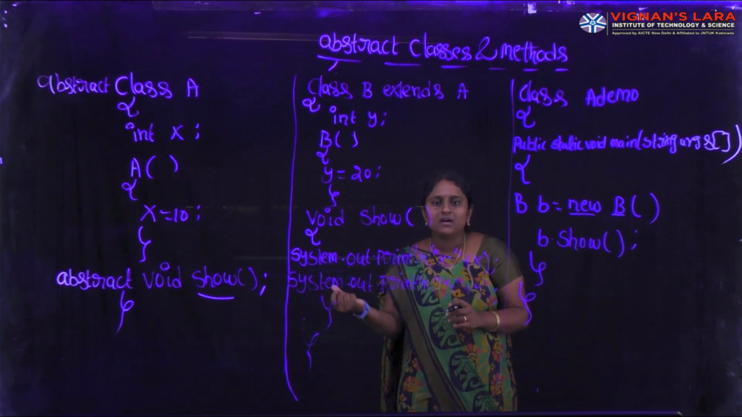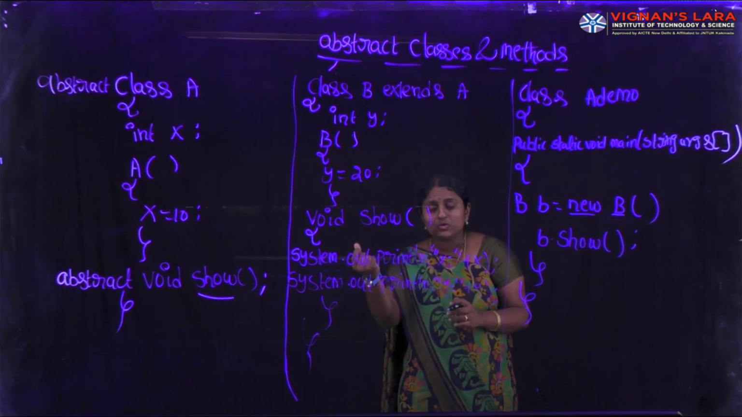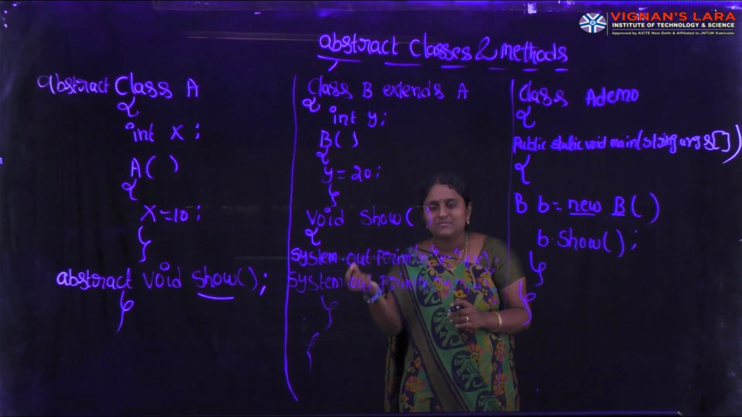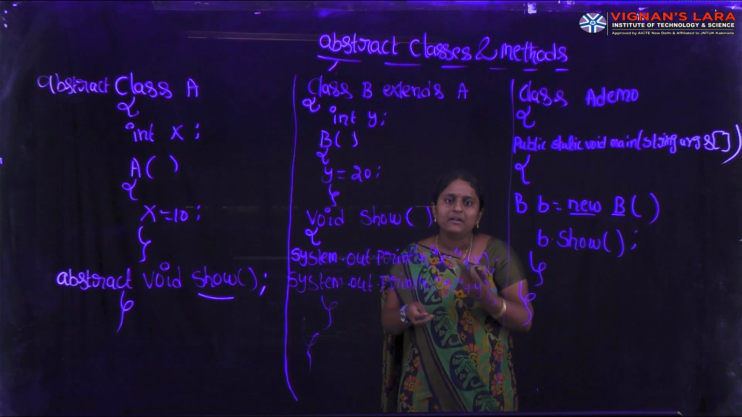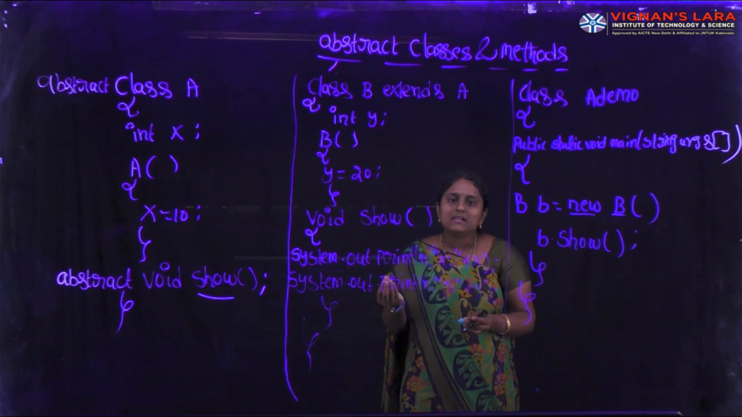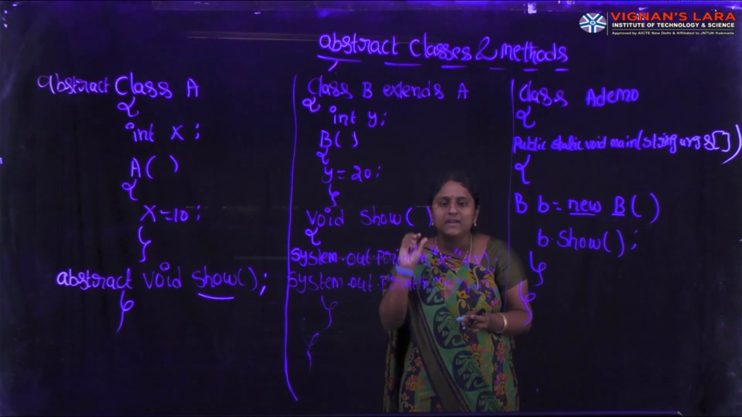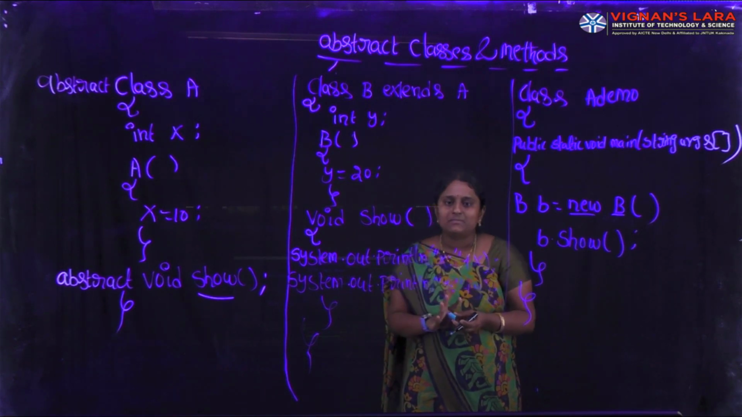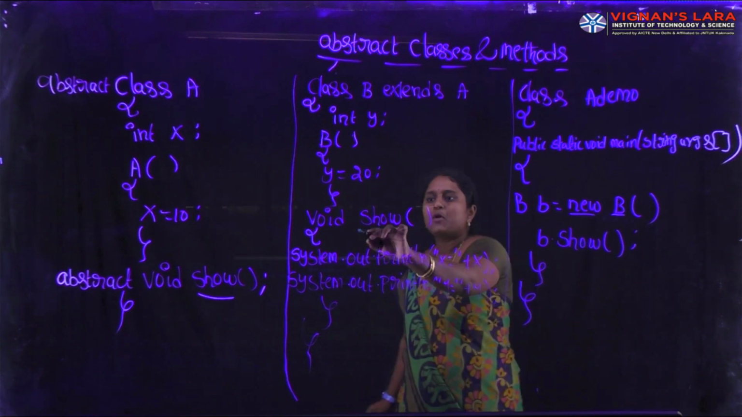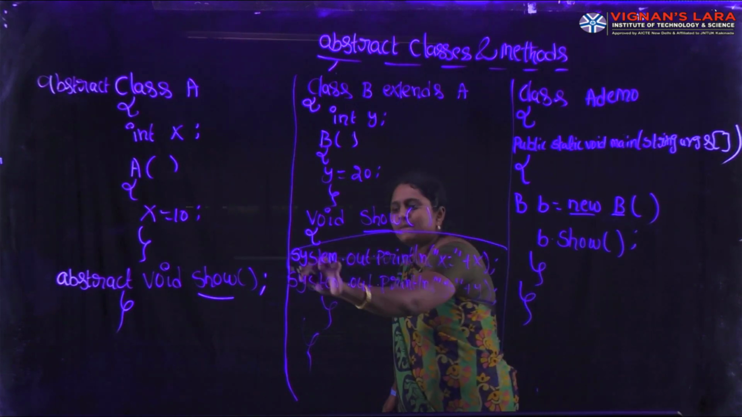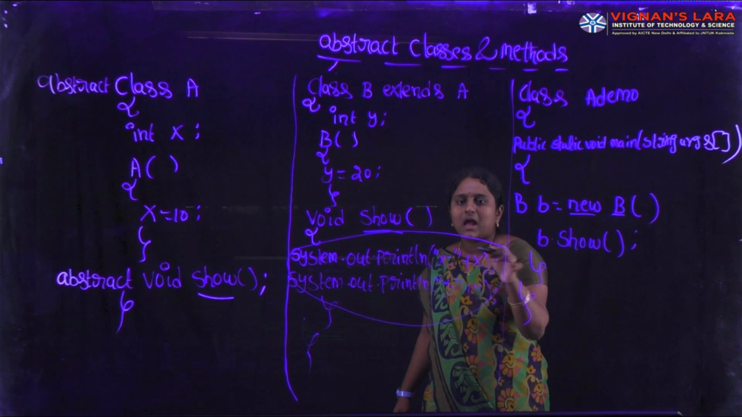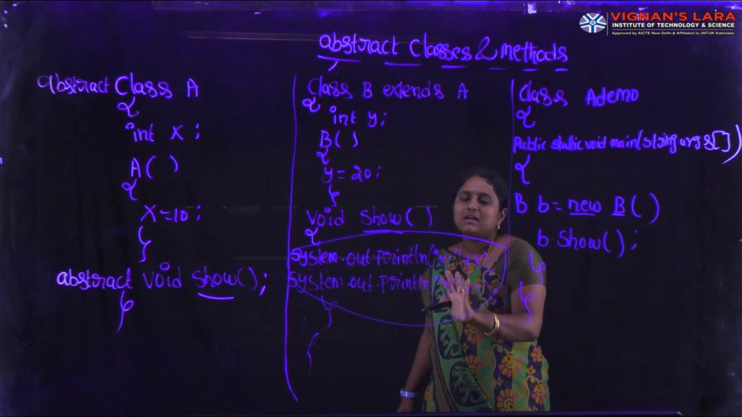So in the superclass, we define one method show. It is an abstract method. It contains only a method declaration. An abstract class contains method declarations, so we should create a subclass, and all the abstract methods are implemented within the subclass. Here I am providing the body of the abstract method show in the subclass.